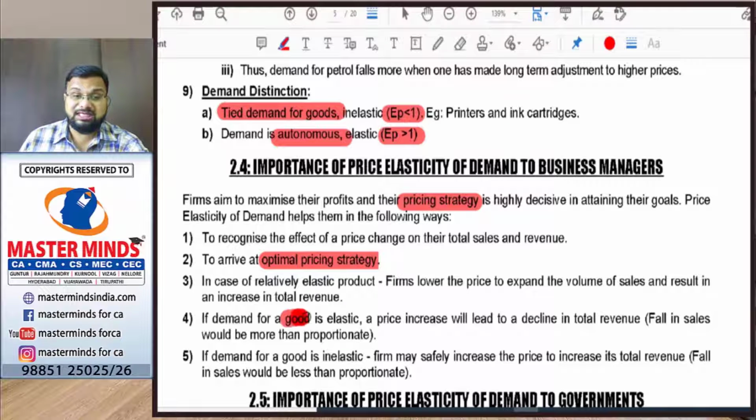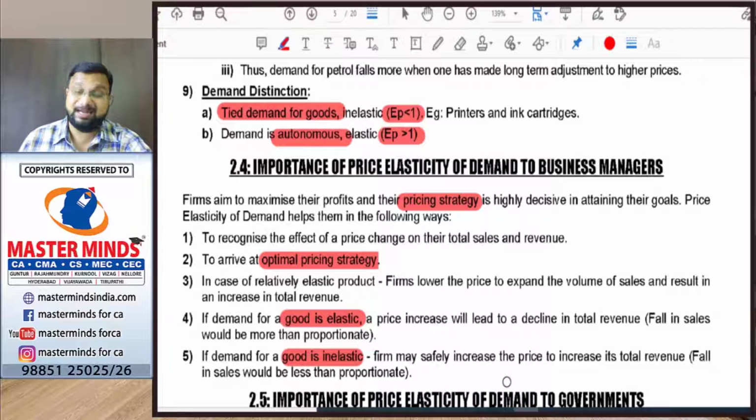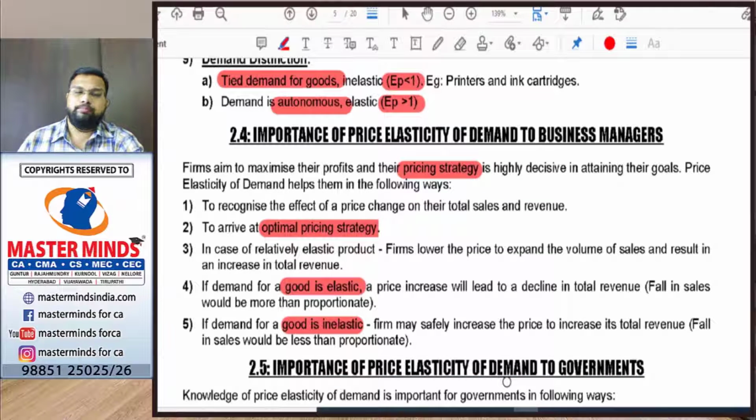If the good is elastic, he will fix lower prices, and if the good is inelastic, he will fix higher prices, because if the good is inelastic, he can earn more. As he increases prices, he can earn more revenue, and the profits will increase. So based on the elasticity, the producer will fix the prices. In this way, price elasticity is important to business managers.